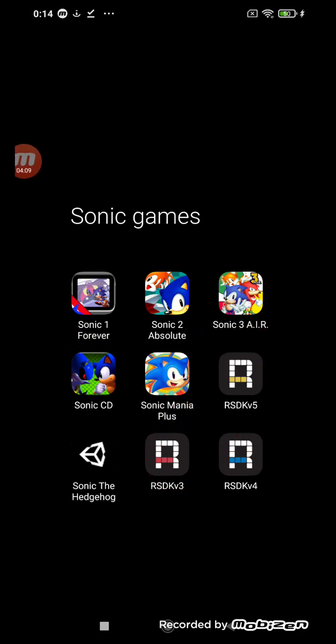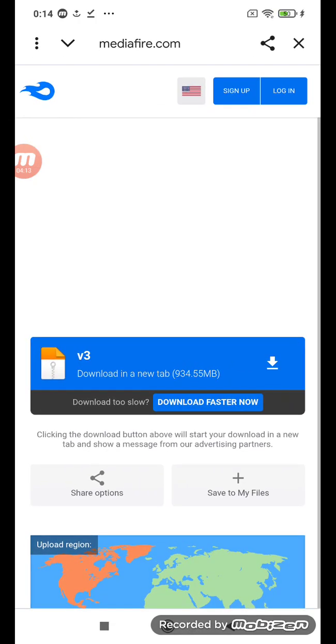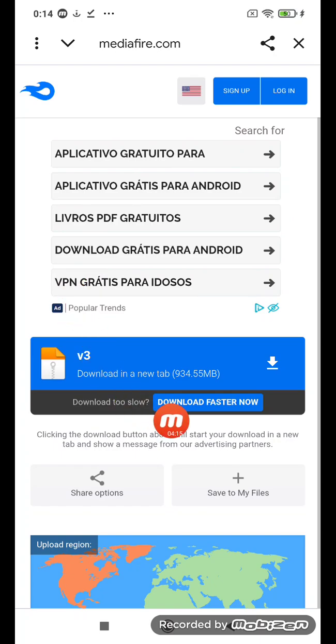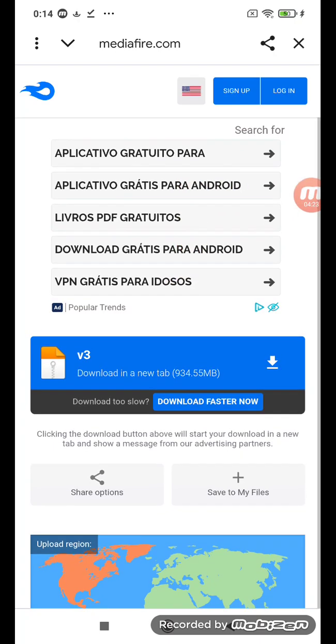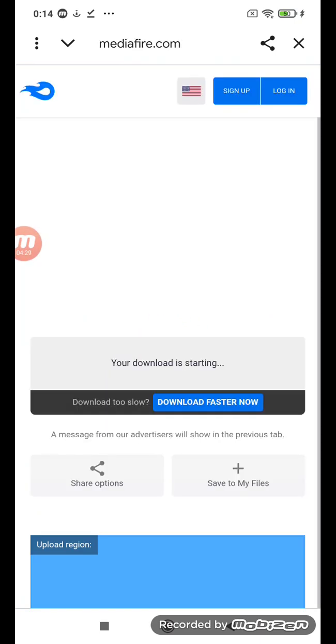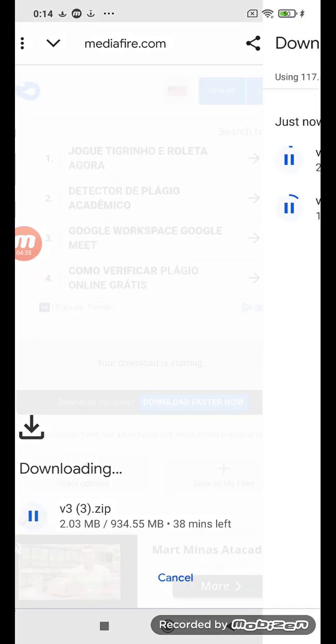So what you gonna do to install? First you need to go to the first link that's made for, and you click on this. So clicking on this, the download is too slow.